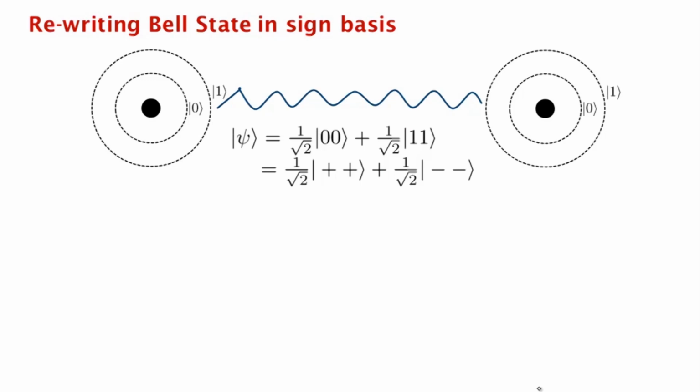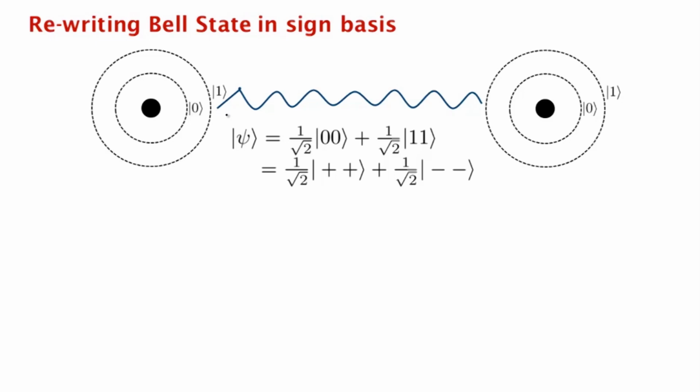So remember, the Bell state was an entangled state of two qubits, where they were in an equal superposition of being in the state 0, 0 or 1, 1, meaning that the two electrons are both in the ground state with amplitude 1 over square root 2, and they are both in the excited state with amplitude 1 over square root 2.